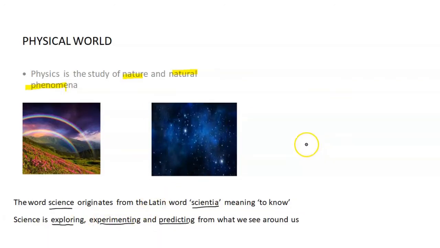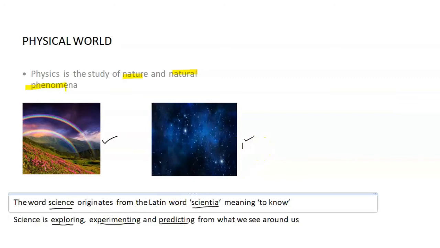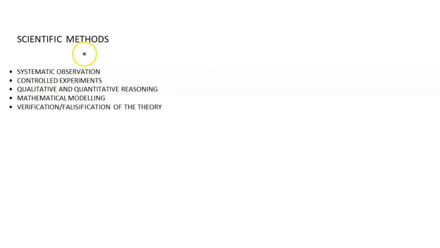As scientists research and try to explore the physics behind natural phenomena like rainbows and the twinkling of stars, they follow some process, and this process is called the scientific method. The scientific method has 5 steps.